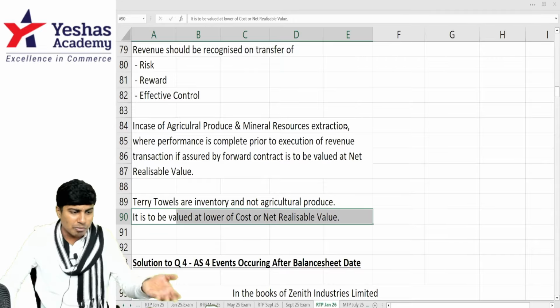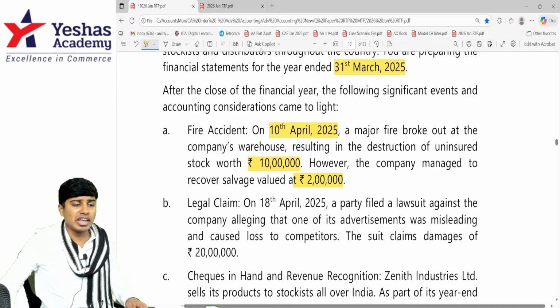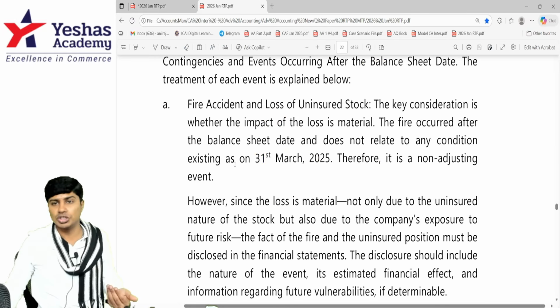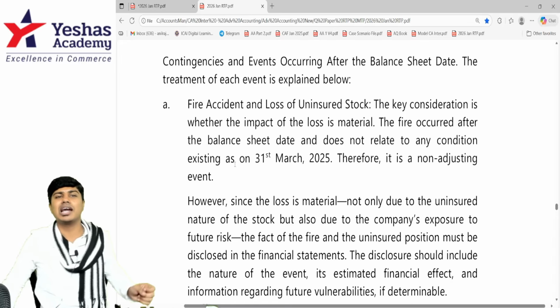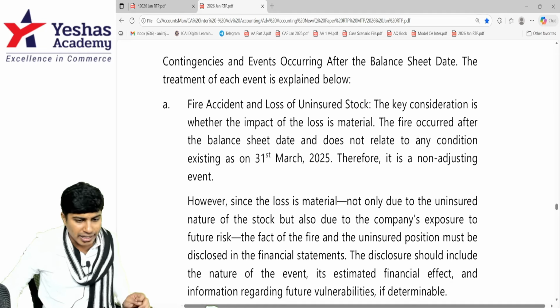Have they mentioned anything about the fact that it is affecting the going concern? Nothing is mentioned. So we will never assume that going concern is questioned, because that's the fundamental accounting assumption that we should always do, that entity is always a going concern. And the fire occurred on the balance sheet date and does not relate to condition existing on balance sheet date. This is a non-adjusting event.